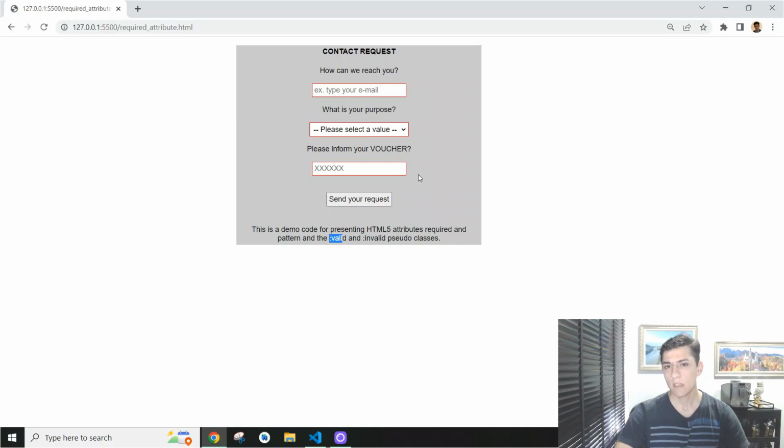These fields have these red borders because they are mandatory, and the red borders mean they still do not match the criteria to be considered valid. And that's so because we are using the invalid pseudo class. Okay? And the application knows they are mandatory because they are using the required attribute.